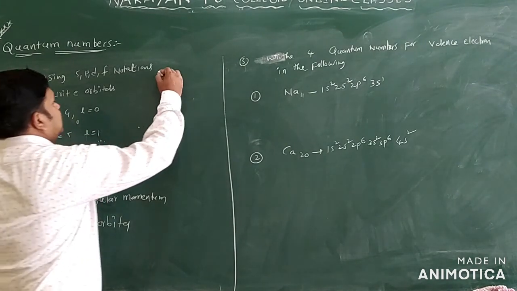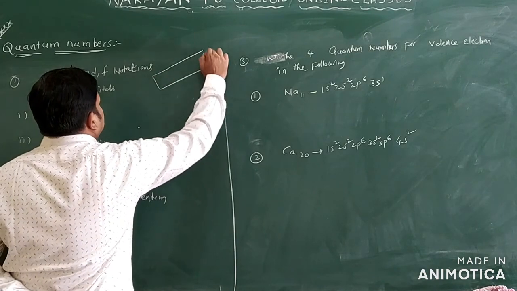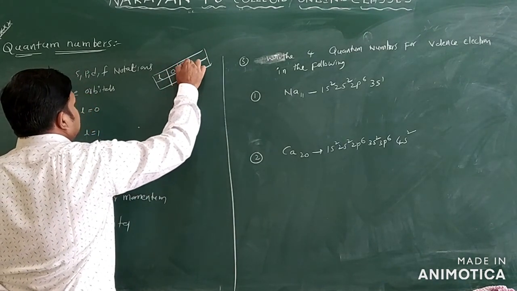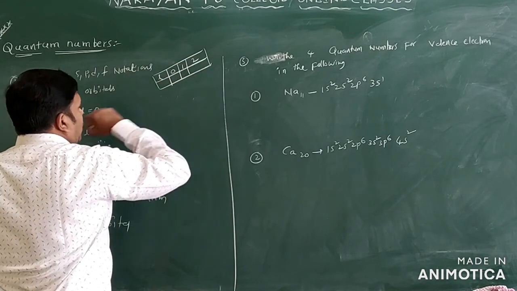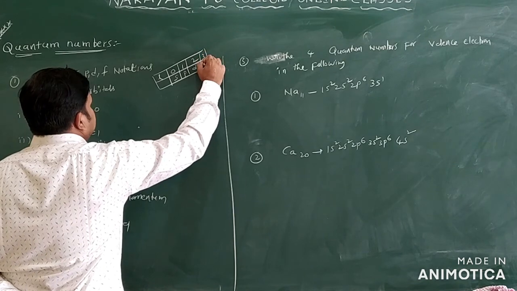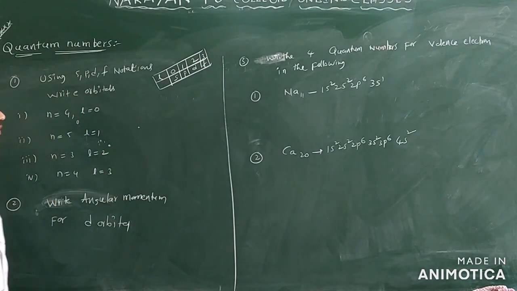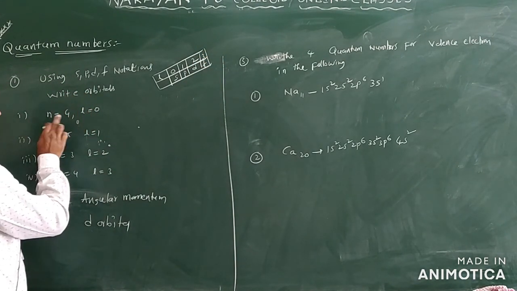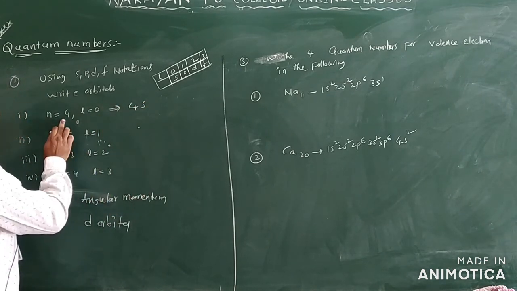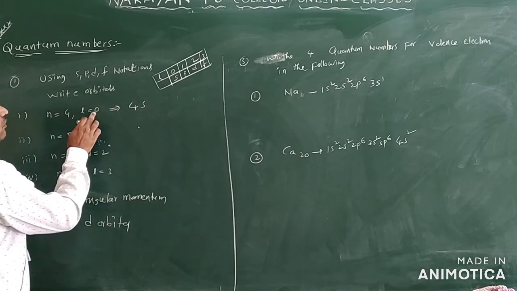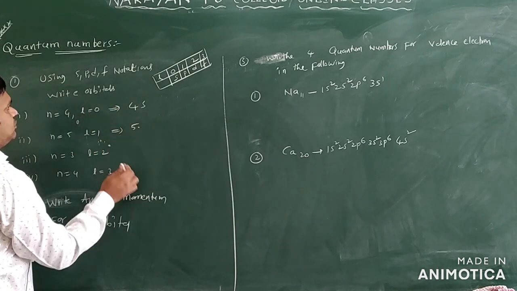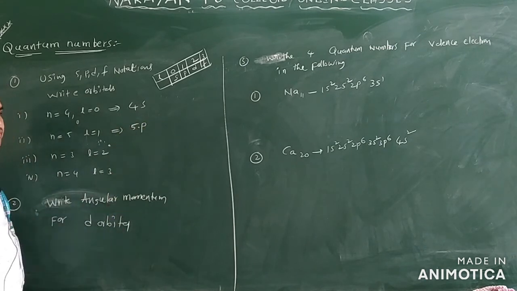Already we discussed this in the azimuthal quantum number: l values with their orbitals. For l equal to 0, 1, 2, what is the orbital? s, p, d. Suppose 3 is there, you write f only. Now we can see n is equal to 4, l is equal to 0. Can I write 4s? 4 is the orbit number, and l value 0 means s orbital only. For n is equal to 5, I will write 5. L value 1, can I write 5p? Yes.